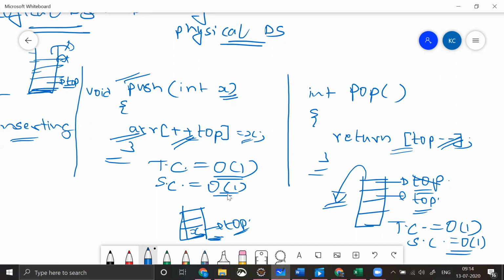Simple, very simple and elegant way of representing stack using array. So what did we do? There are only two important methods, which is push and pop. We try to write the logic. The logic is just a single line of code. We need not break our head. It's just a single line of code, and we are able to do that in order of 1 time complexity. With this point, guys, I just want to know if you understood.